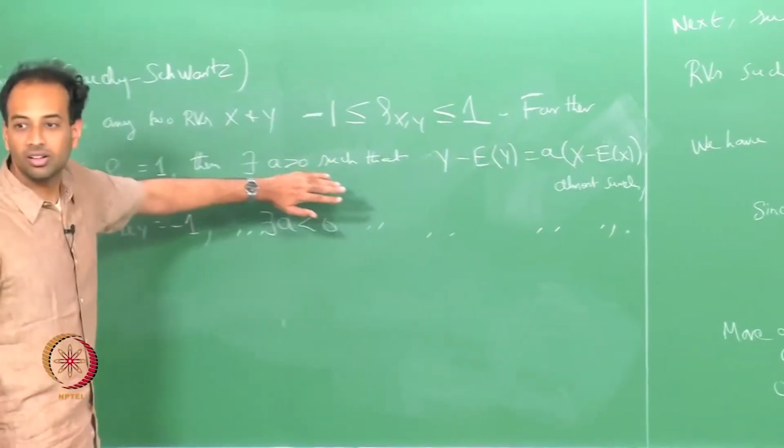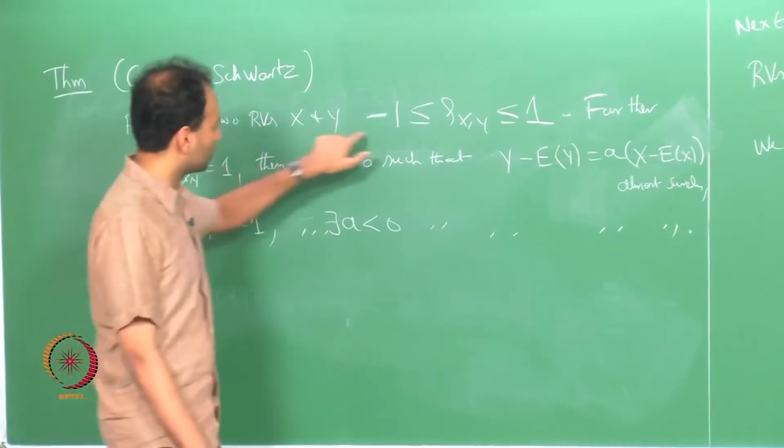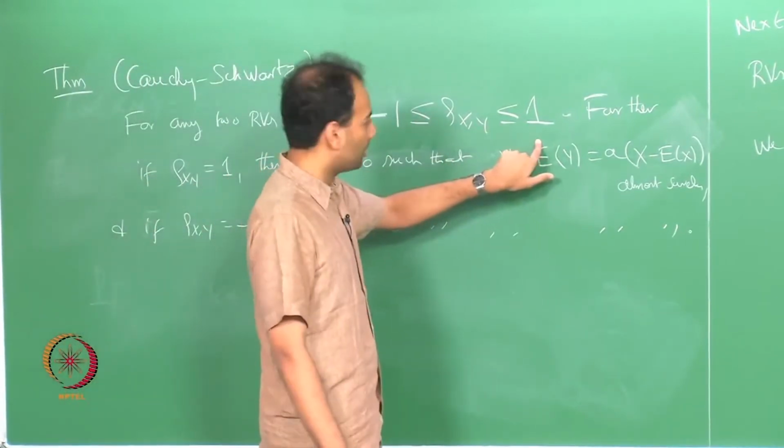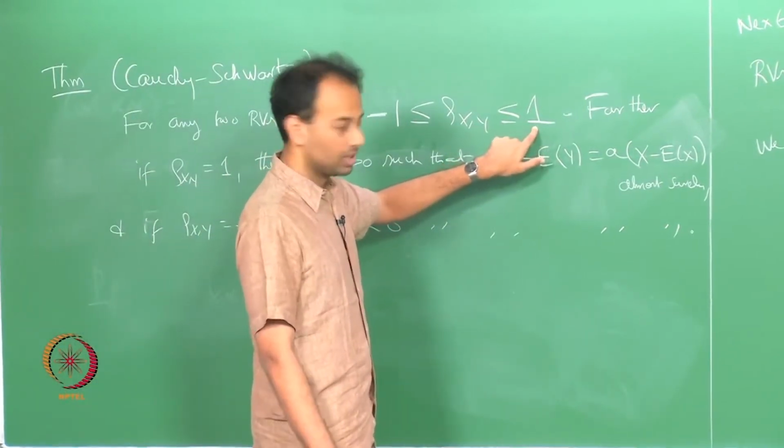So, is the theorem clear? So, this is saying that the correlation coefficient is between -1 and 1, but whenever it is equal to 1, then